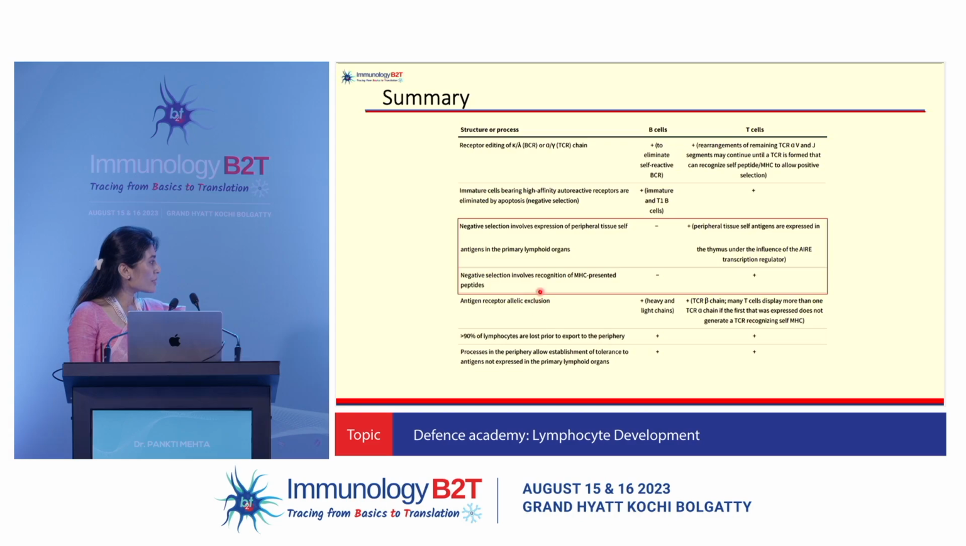You have antigen receptor allelic exclusion happening for both, with a process of beta selection in the T cells and a similar process for B cells. And remember that more than 90% of the lymphocytes go to waste before they even come out as mature cells. So much of negative selection is happening for both of these cells.